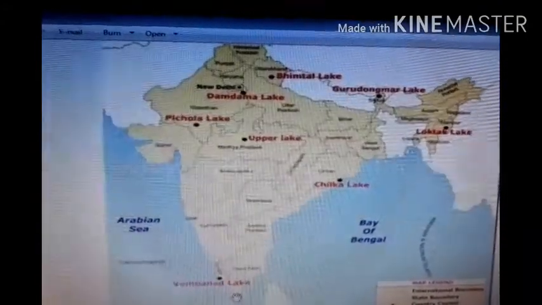Look in this picture, some important lakes are there. Wular Lake in Kashmir, Dal Lake in Kashmir, Bhimtal Lake in Uttarakhand, Damdama Lake near Delhi. Here the Sambhar Lake is also in Rajasthan, Pichola Lake, Upper Lake, and this Loktak Lake in the northeast region, Chilka Lake, Vembanad Lake in south Kerala. These are some important lakes of India.